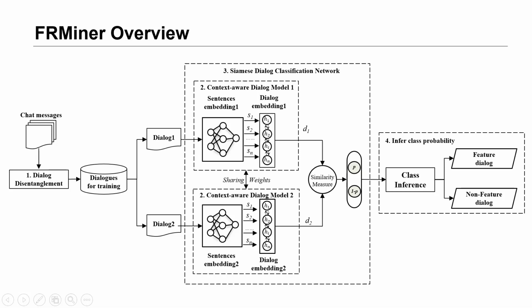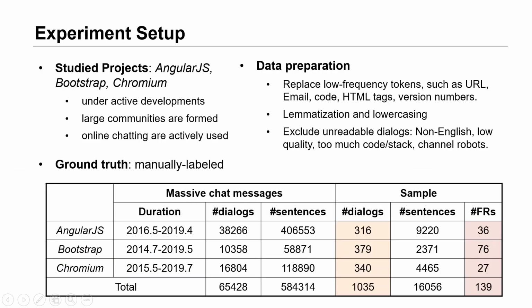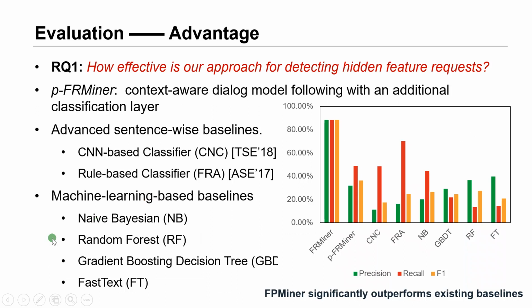This is the overview of FRMiner. After training the model, we can predict whether a dialog is requesting a feature or not. We evaluate FRMiner on 3 active open source projects. For each project, we manually label ground truths. In total, we reviewed over 1,000 dialogues and identified 139 dialogues that are requesting features.